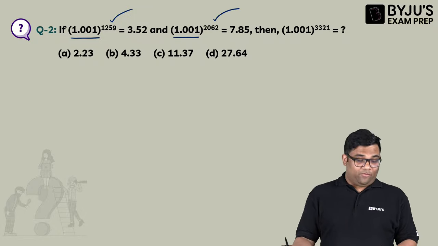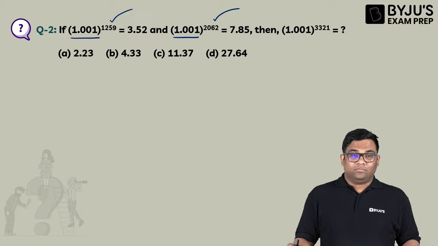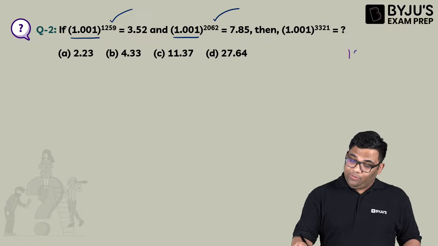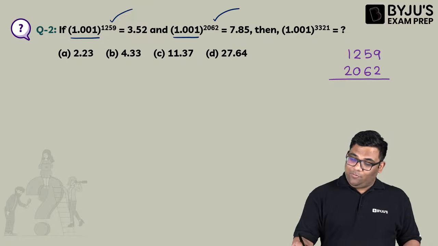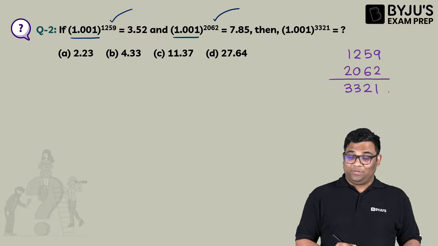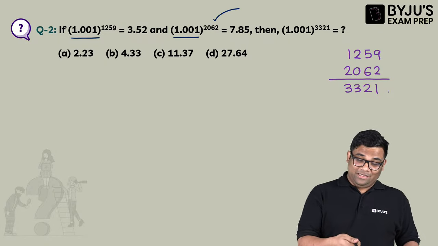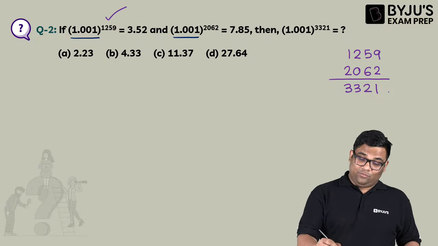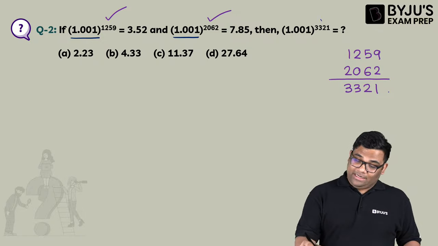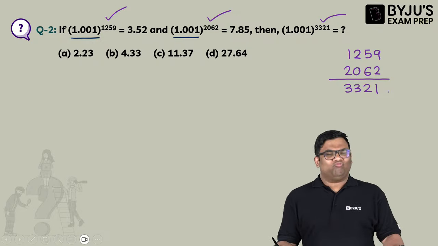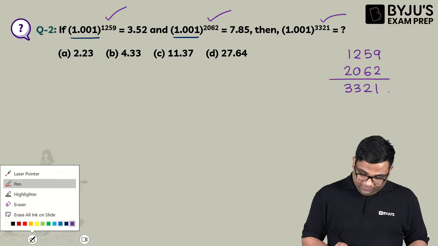Base same, power different. One observation I can give you as a hint is that you can see the sum of powers. The sum of powers is how much? 3, 3, 2, 1. So this one and this one, when you add them up, you are getting this value. Now solve and tell me the answer.